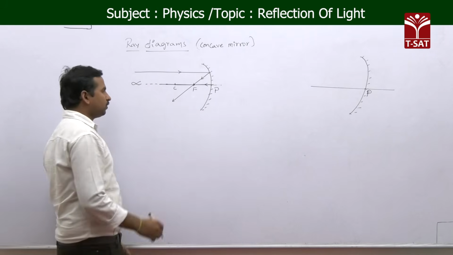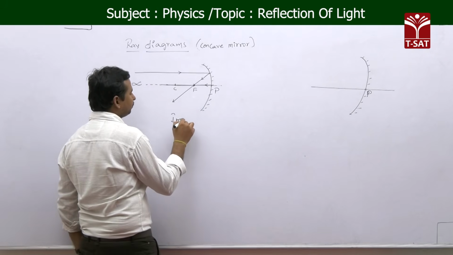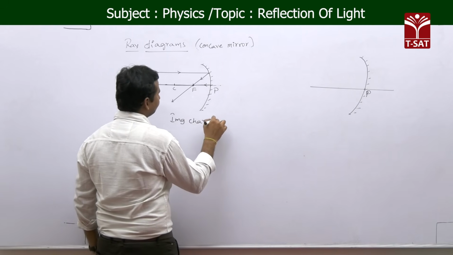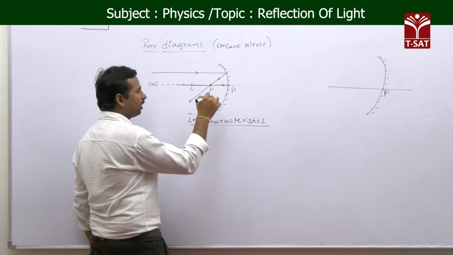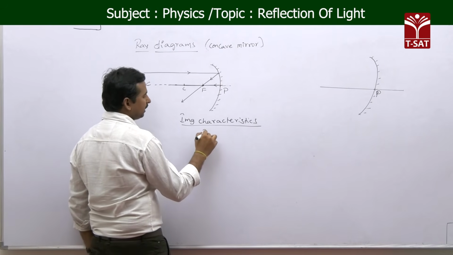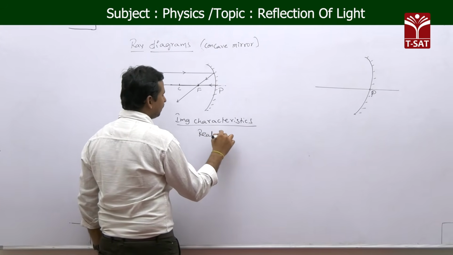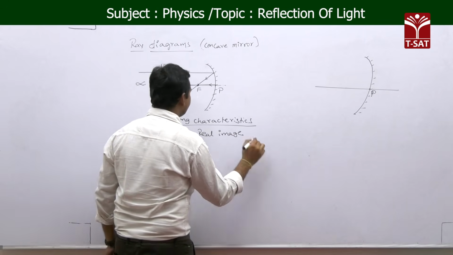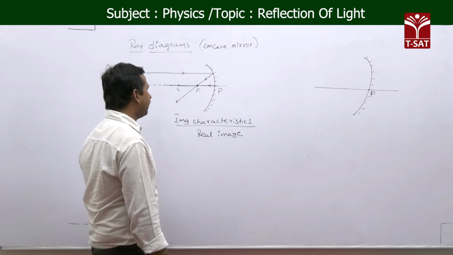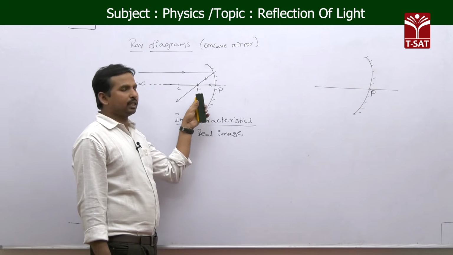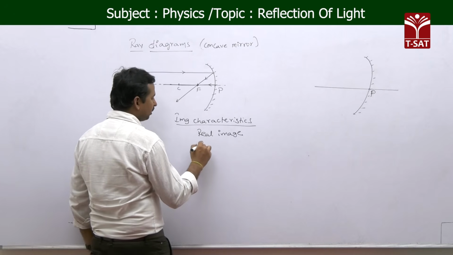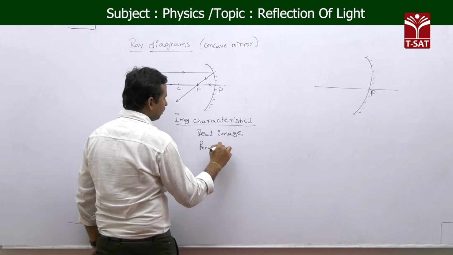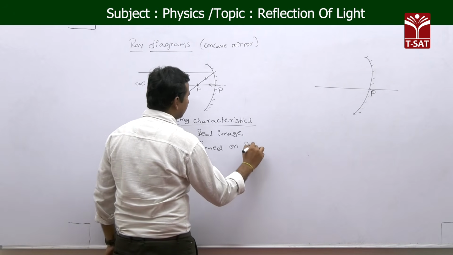If you see the image characteristics here, as the light rays really meet at a point, the image formed is a real image. And as the light rays meet exactly at the principal focus, the position of the image is formed on the principal focus.